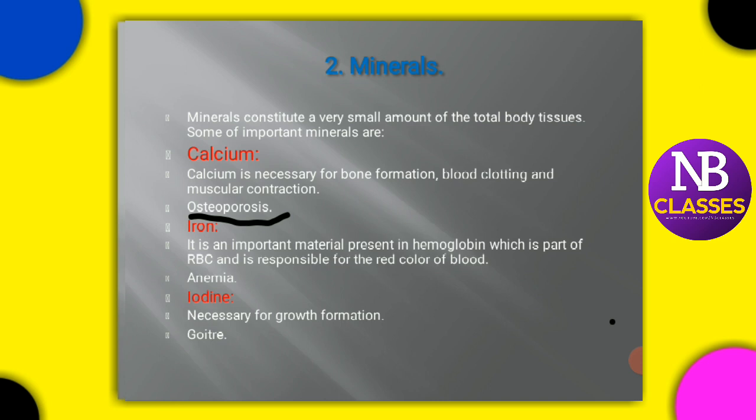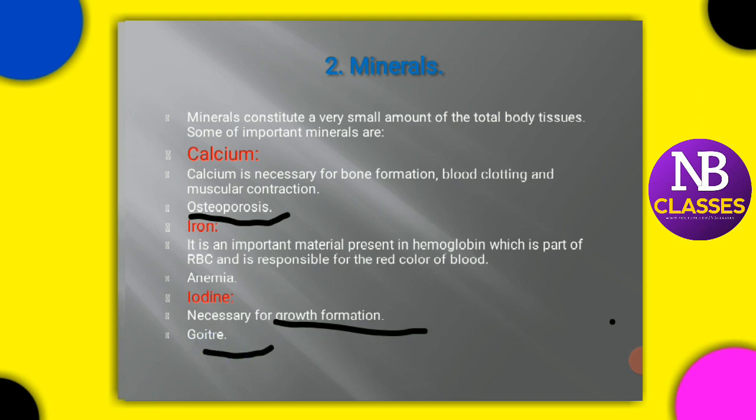Next one is iodine. This is necessary for growth function. Iodine is also very important. It is present in the thyroxine hormone, which is produced from the thyroid gland. Seafoods are very rich in iodine, and the deficiency of iodine leads to goiter.